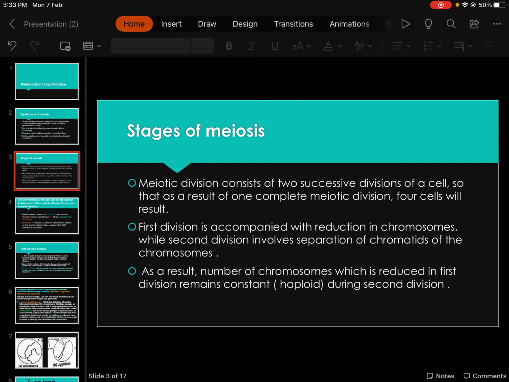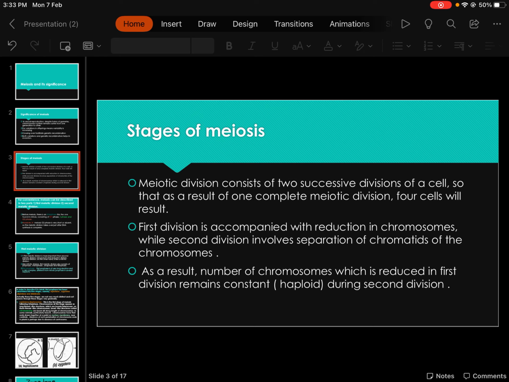But in meiosis, this division happens in two stages because there is going to be formation of four cells. So in one division, one cell will form two cells, and in the other division, two cells will form four cells. So cell division here is somewhat longer than in mitosis.